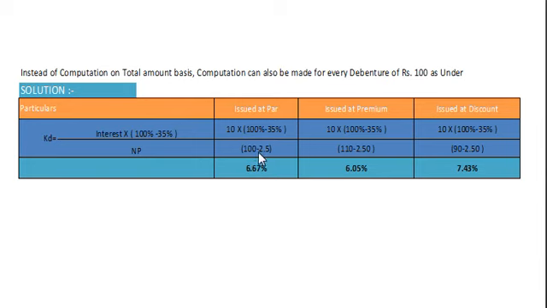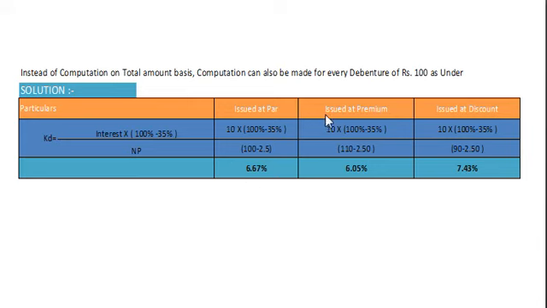Debenture interest per unit amounts to rupees 10 into (100 minus 35%) will give you interest after tax, divided by 100 minus 2.5. 100 is nothing but our issue price and 2.5 is our flotation cost, that is 25,000 rupees issue cost divided by 10,000 debentures. I repeat, 25,000 flotation cost divided by 10,000 debentures will give you rupees 2.5. So our net proceeds would be 100 minus 2.5. And finally we will get cost of debt if issued at par